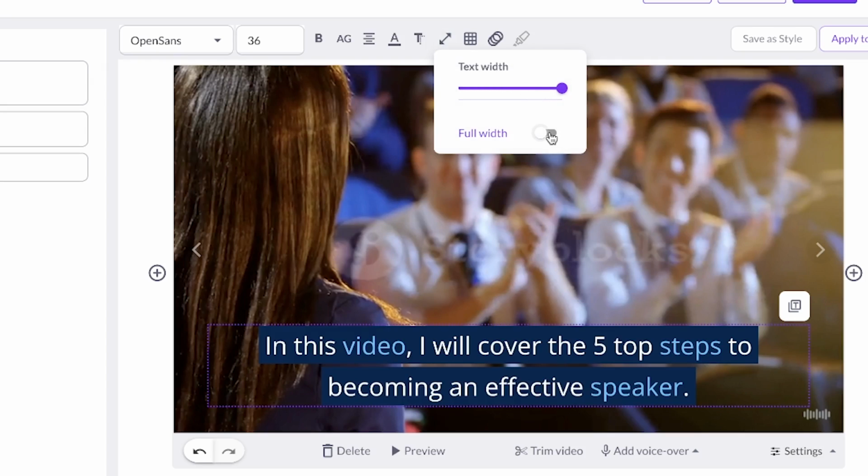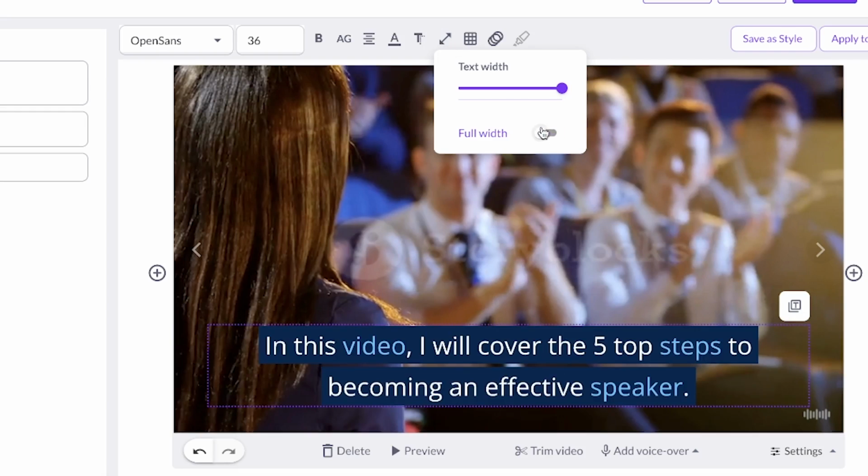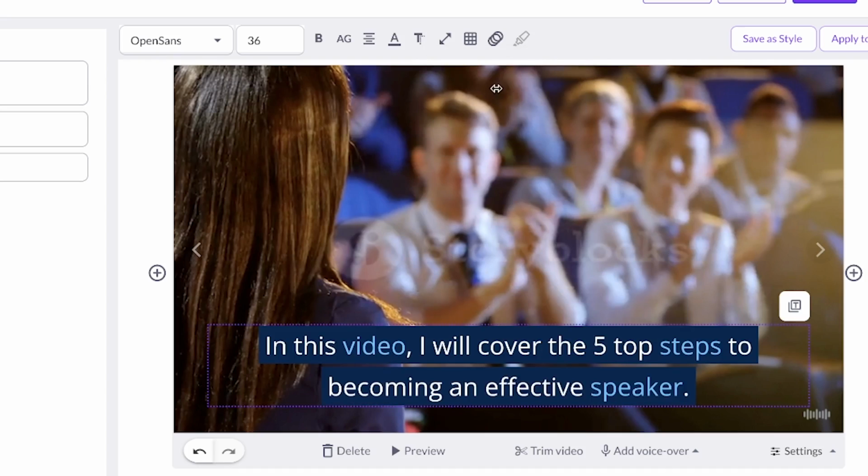You have the full width. If you select this one, you can see it has taken the full width of the bottom of the screen. But then I don't want it to be full width. I want it as it is. So I just select, and you have the text width. You can also further decrease the width accordingly if you want to decrease it, but I think I like it at full, which is better.